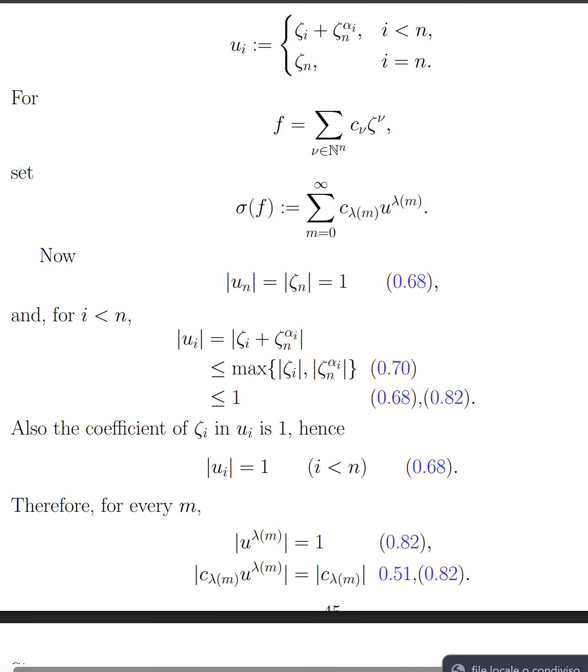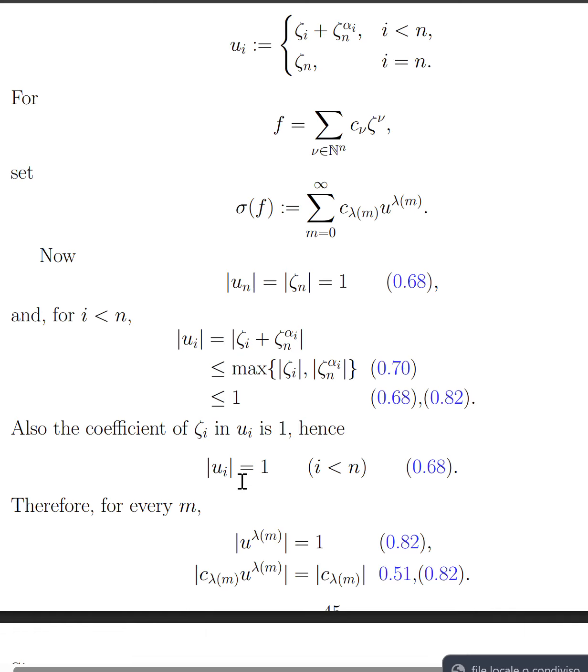Then the proof immediately says the norm is actually equal to 1. Why can we improve at most 1 to exactly 1? Because in that series the coefficient of the original variable is literally 1. The Gauss norm is the supremum of the absolute values of the coefficients, so it cannot be smaller than 1. Since we already knew it was at most 1, it must be exactly 1. So every new generator has norm 1.